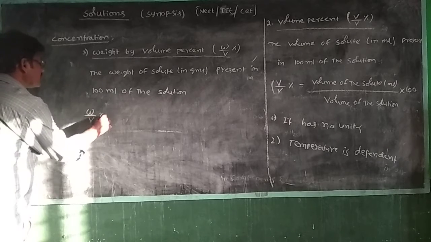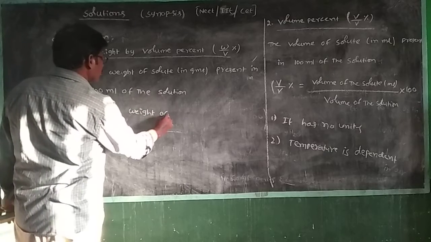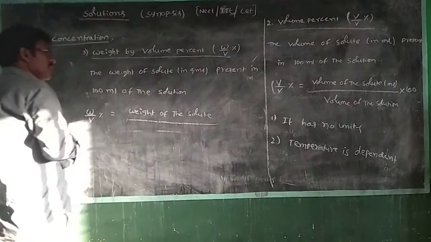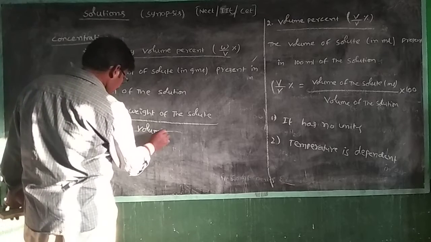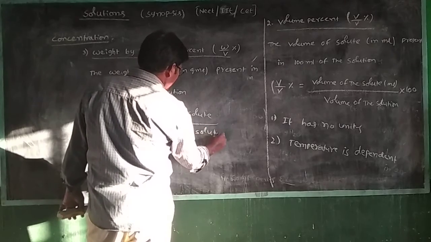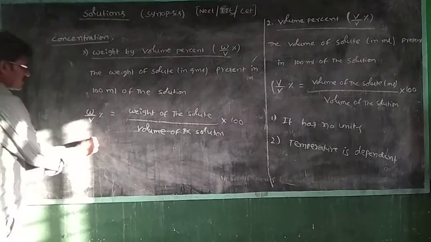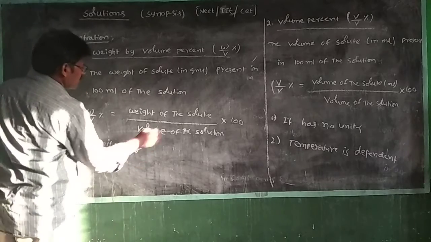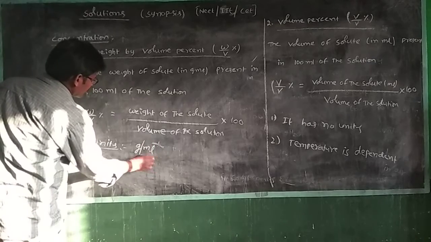W by V percent is equal to weight of the solute by volume of the solution, into 100. The units are grams per milliliter, inverse of gram per milliliter.